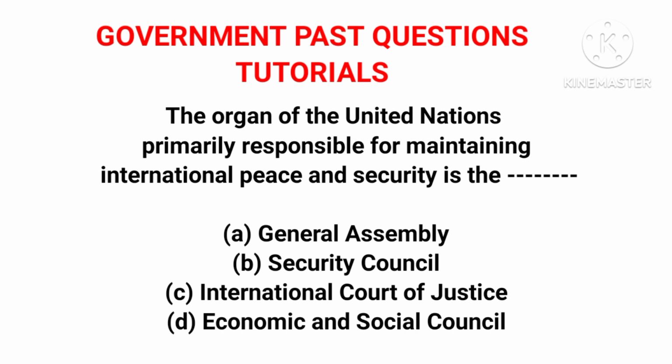The 6th one is the UN Secretariat. The UN Secretariat carries out the day-to-day work of the UN. It services other principal organs of the UN and administers their programs and policies.